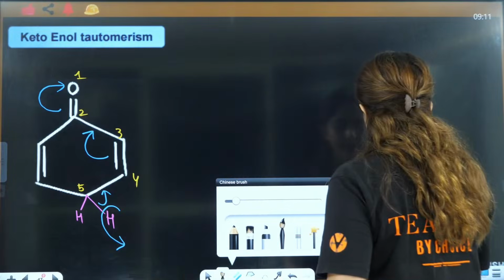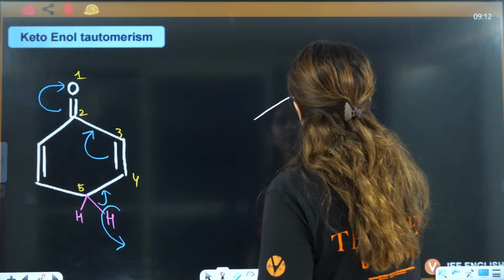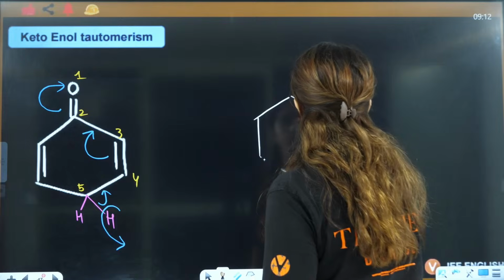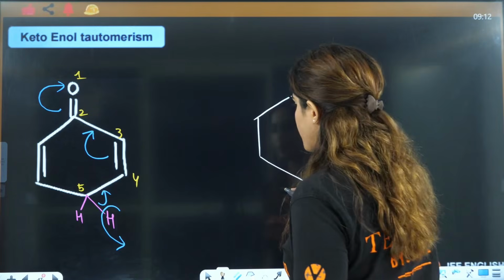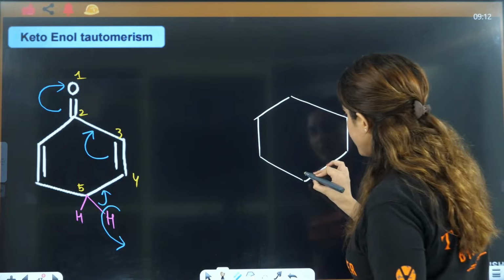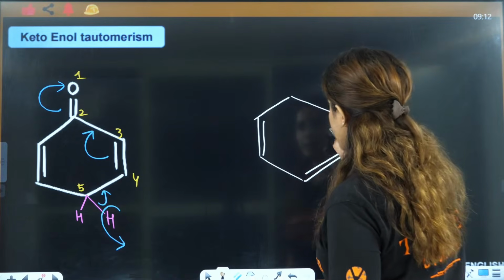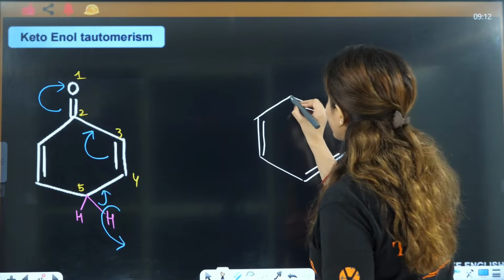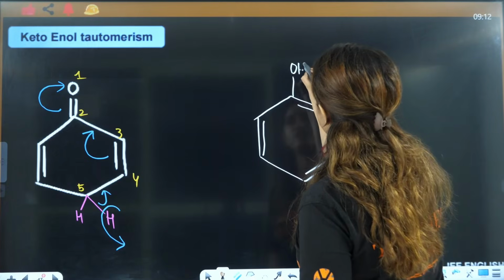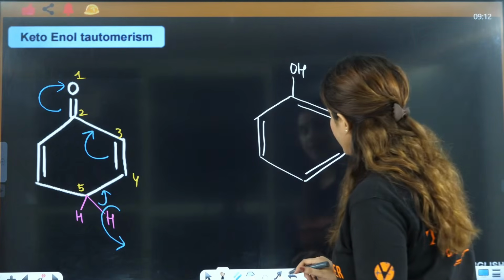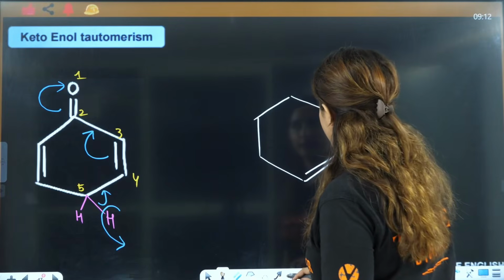Now what will happen? You have to do the conjugation, okay? So this system has shifted here, double bond here, right? This system has shifted here. This is OH, this system has shifted here.